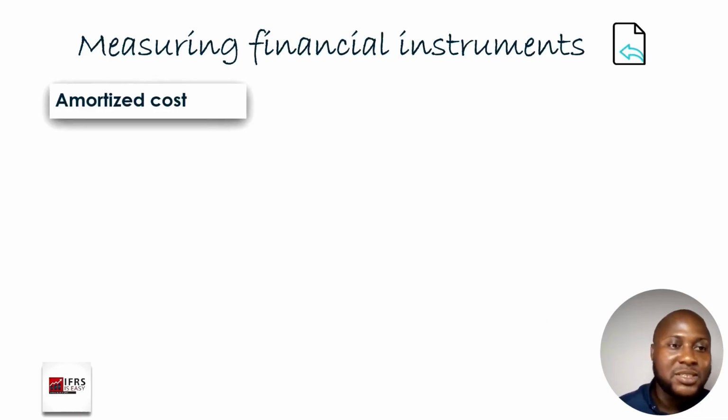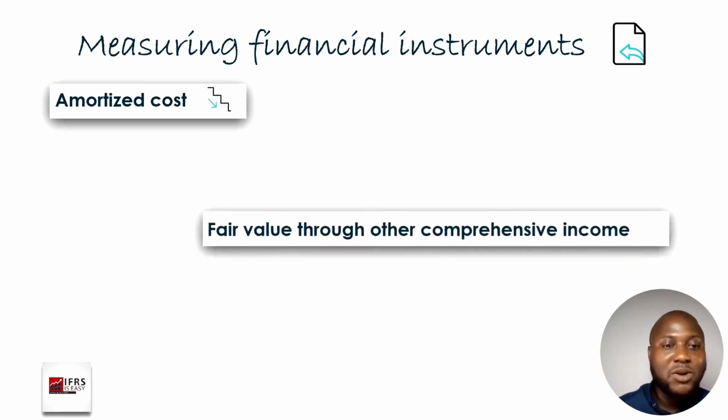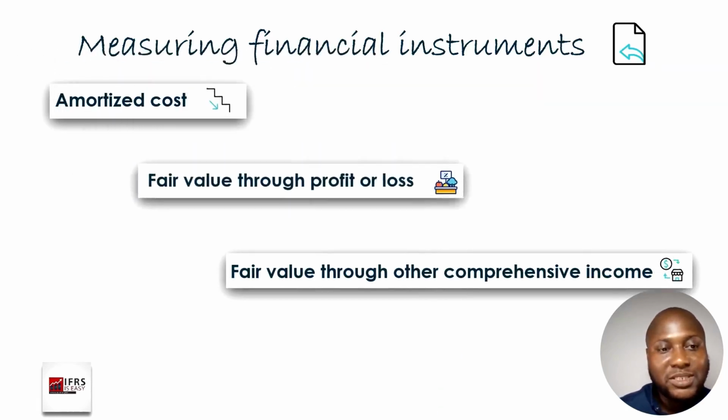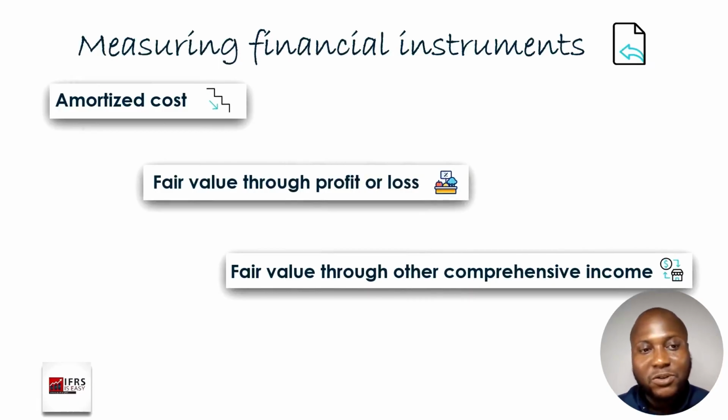So the first one is the amortized cost. The second one is what we call fair value through other comprehensive income, and the third one is what we call the fair value through profit or loss. Now, the reason why the third one is the fair value through profit or loss is because that is what we consider as the residual category, meaning that if the financial instrument does not meet amortized cost and fair value through OCI, then it eventually always goes to the fair value through profit or loss. So we're looking at what each of these terms mean with respect to IFRS 9.